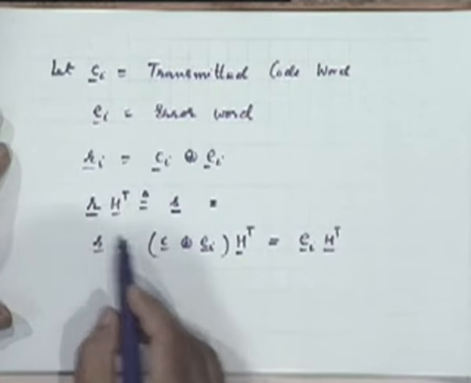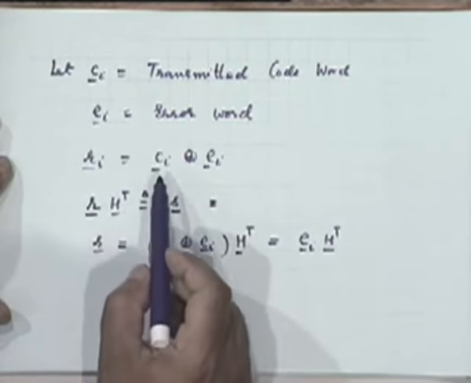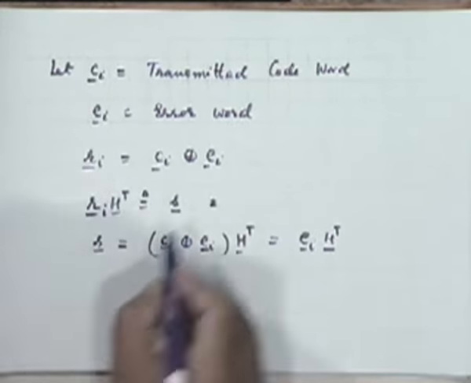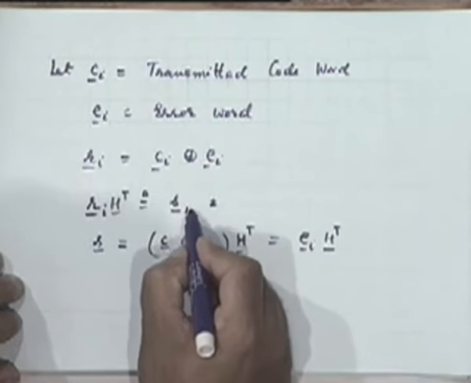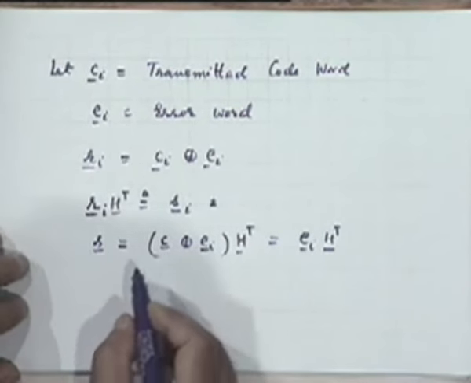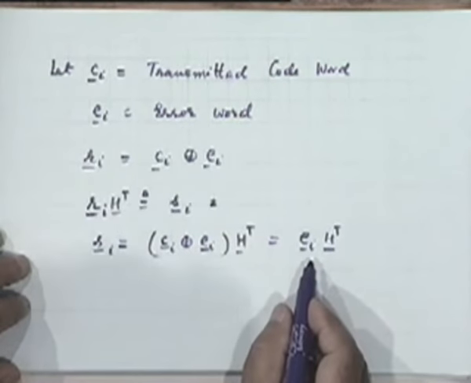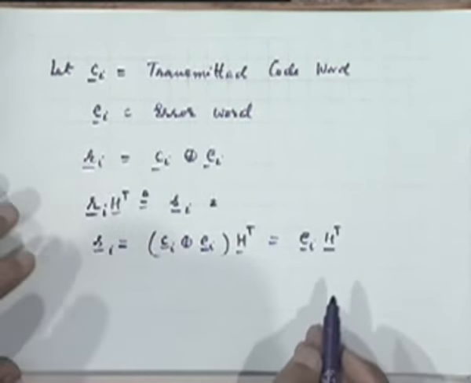I am writing S equal to R H transpose. R is C sub i plus E sub i. I should probably write this as S sub i, right?